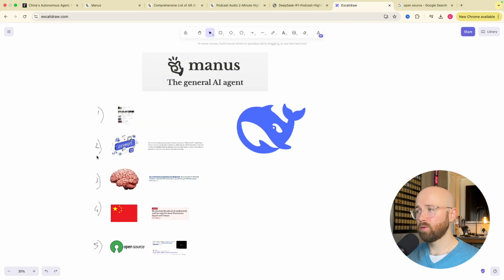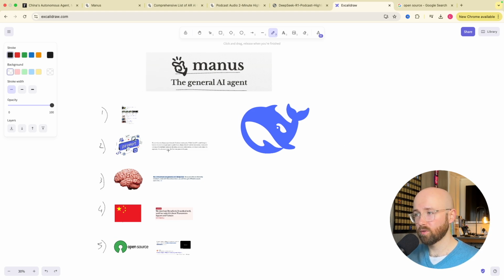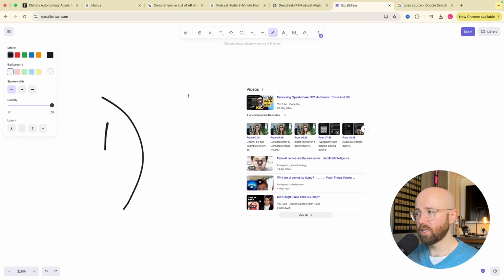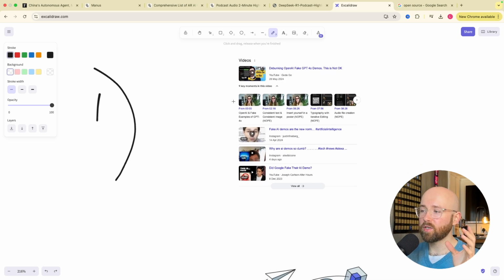Right, so how does this all pull together into my opinion and viewpoint? So we have Manus, the general AI agent, another DeepSeek moment. Basically, it's ChatGPT's operator, but it's open source and much better, apparently. So the first thing I want to talk about is demos. Demos are notoriously often fake. And when I say fake, sometimes they're completely fake, as in it's just a video and not actually how the application works. But at other times they leverage the happy path.